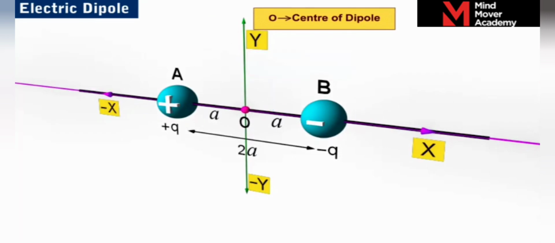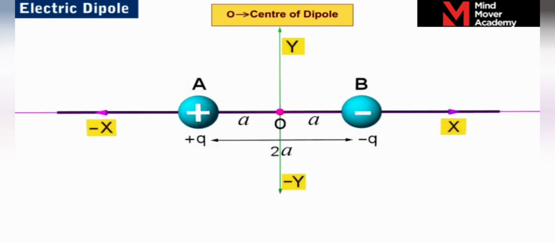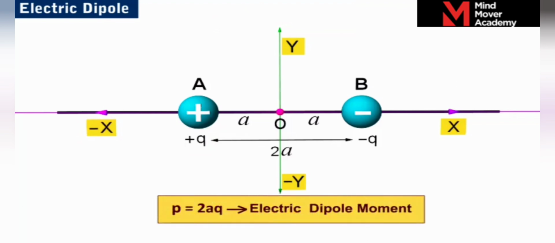Assume that the dipole is placed such that the center O of the dipole coincides with the origin, and the axis of the dipole coincides with the x-axis of the Cartesian coordinate system. The charge minus q is placed along the positive x-axis, and the charge plus q is placed along the negative x-axis. The product of the length of the dipole and the magnitude of the charge is called the electric dipole moment P. Here, P is equal to 2aq, which is a vector quantity directed from minus q to plus q.